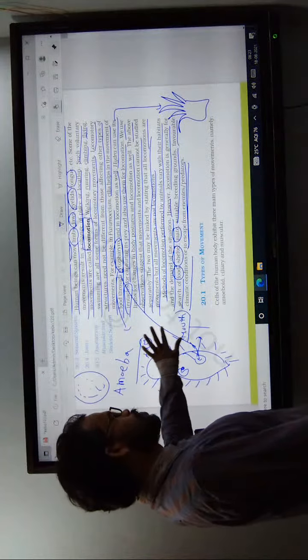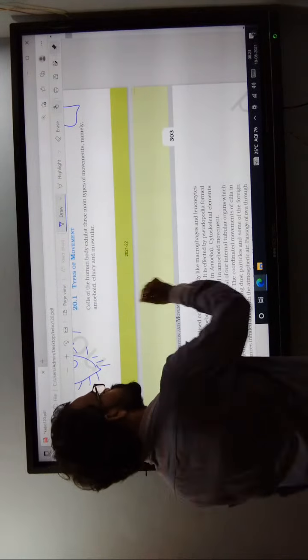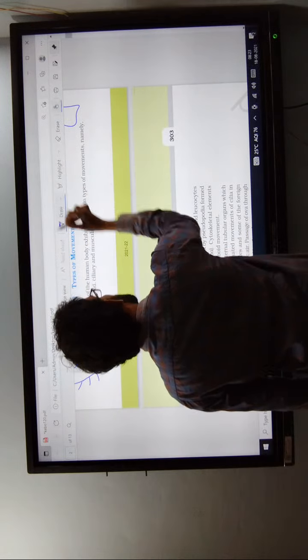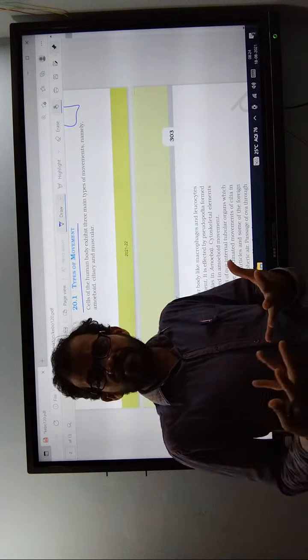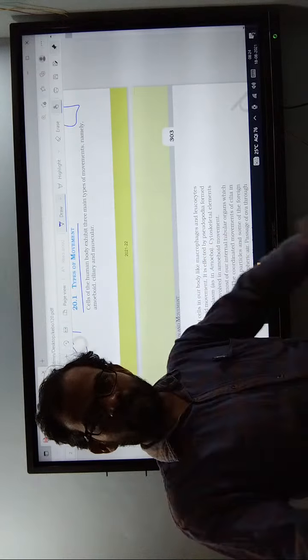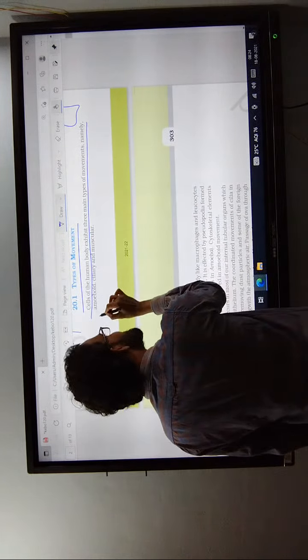Advantages of locomotion. Now, types of locomotion. What are the types of locomotion? What types of movements are exhibited by the cells in our body? The cells of the human body exhibit three types of movement.